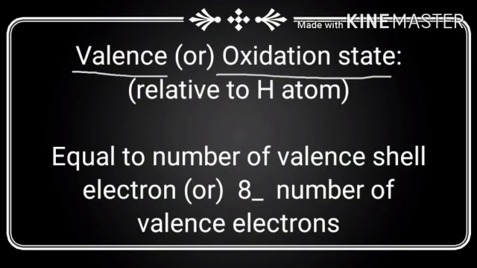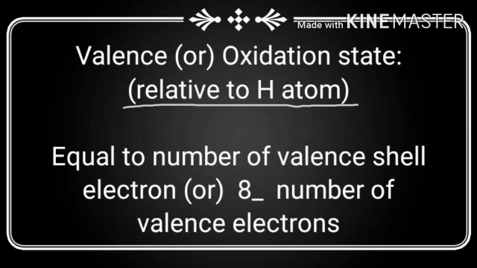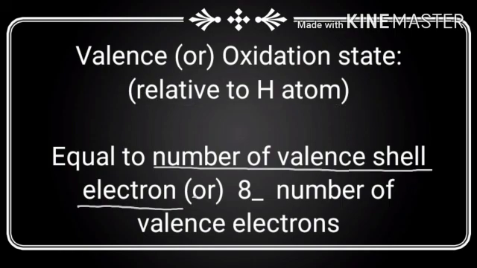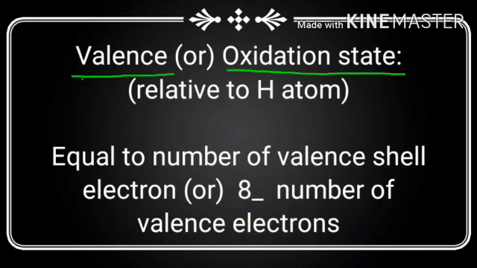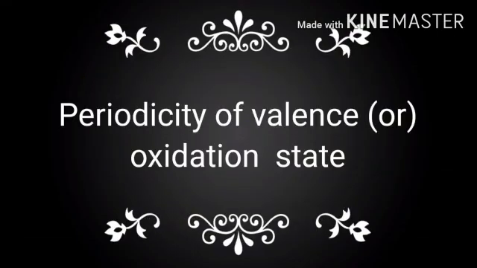First topic, valence. Valence of an atom is its combining capacity relative to the hydrogen atom. It is usually equal to the number of valence shell electrons or 8 minus the number of valence shell electrons. Instead of valence, the term oxidation state is more convenient. Periodicity of valence or periodicity of oxidation state.